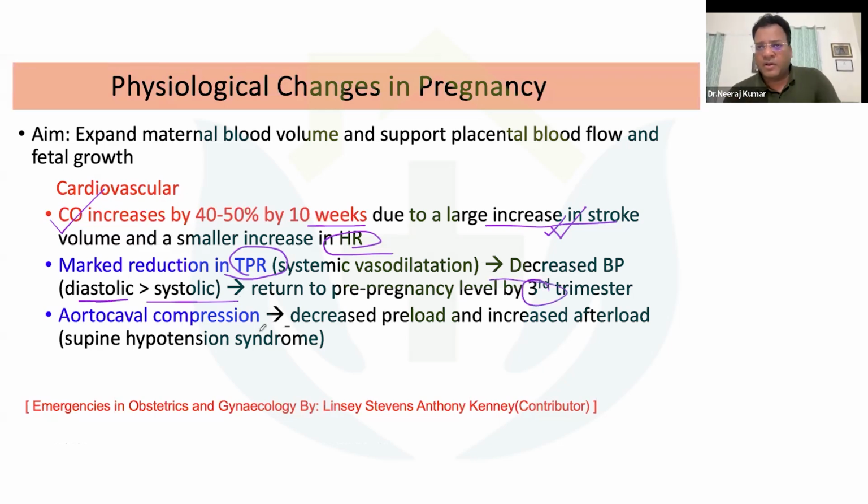And second, we are very much aware of supine hypotension syndrome because of aortocaval compression, which basically decreases the preload and increases the afterload. So it has to be kept in mind how aortocaval compression is very, very dangerous for these pregnant patients, because many times the preload is going to decrease and the afterload is going to increase. Okay.